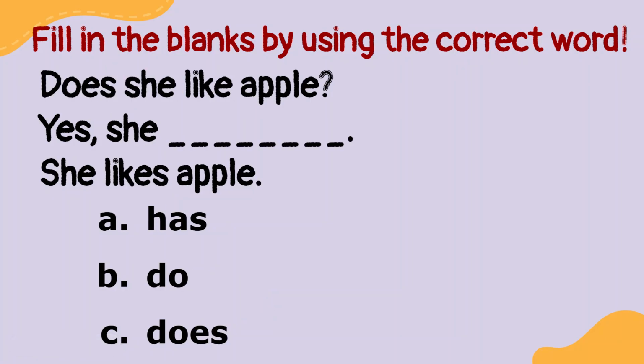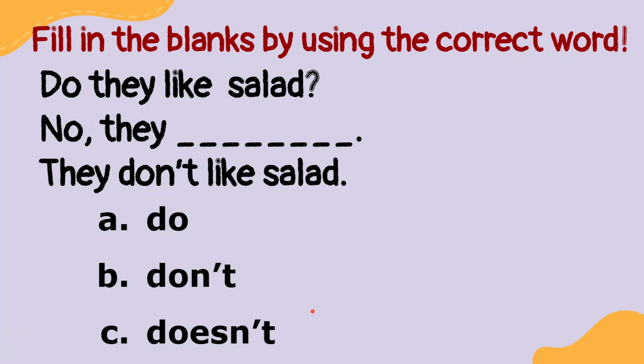How about this? Does she like apple? Yes, she blah blah blah: has, do, or does. Because the subject is she, it means we have to use does. Yes, she does. How about this? Do they like salad? No, they blah blah blah. Of course, we have to say no, they don't.